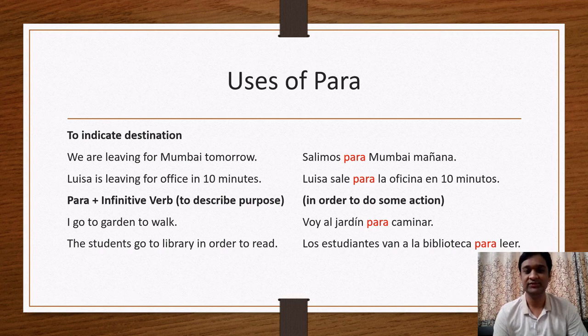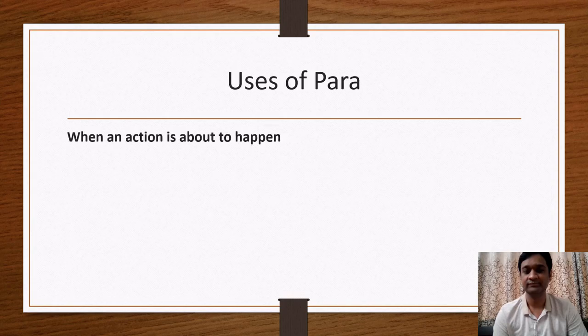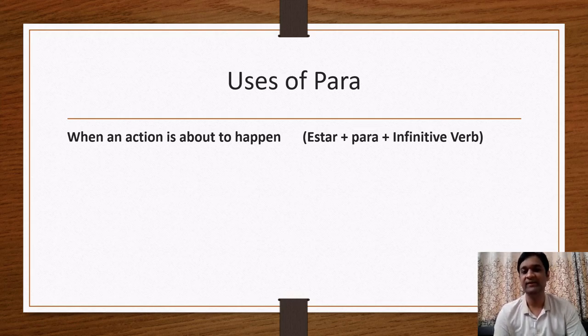Clear these two uses: to indicate the destination, and before the infinitive verb, we add the preposition para to describe the purpose. Okay. Now one more use of para. Let's continue. When an action is about to happen, in Spanish, the form is estar plus para plus infinitive verb.